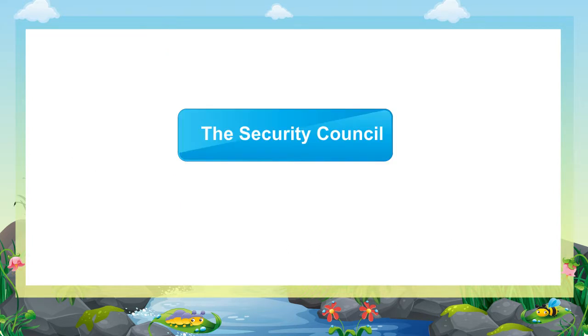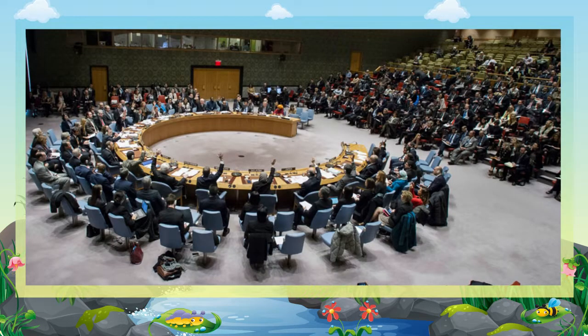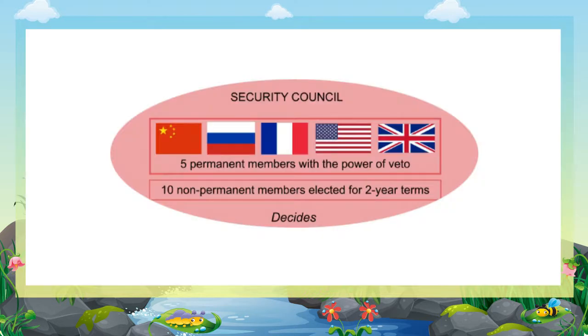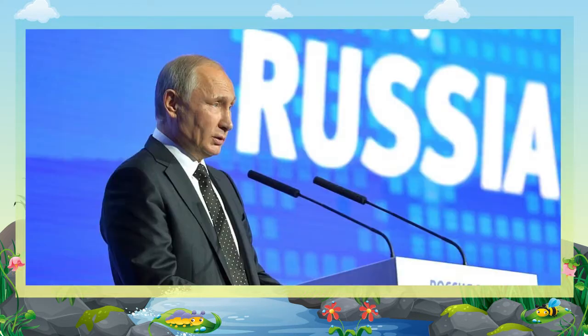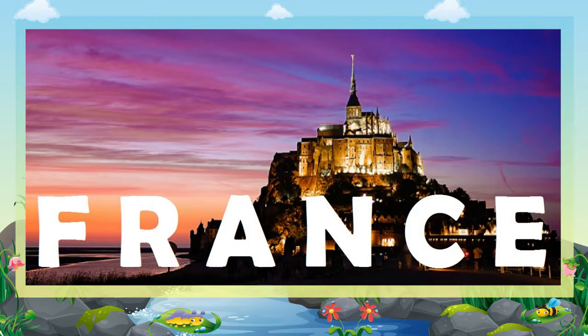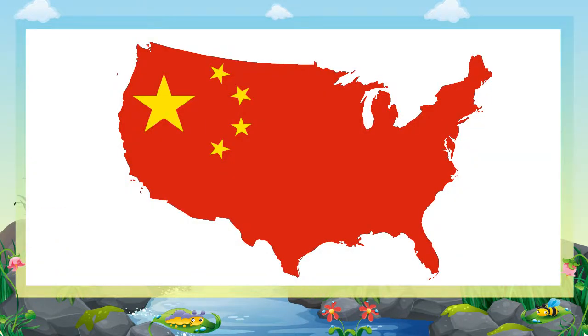2. The Security Council. The Security Council is the most powerful organ. It looks after the peace and security in the world. It has only 15 members. 5 of them are permanent members and the other 10 are elected by the General Assembly for a period of 2 years. The permanent members are the USA, Russia, the United Kingdom, France and China. These permanent members have the power to veto or overrule any majority decision.